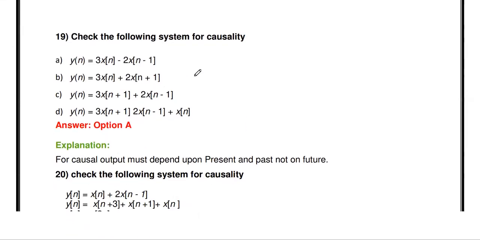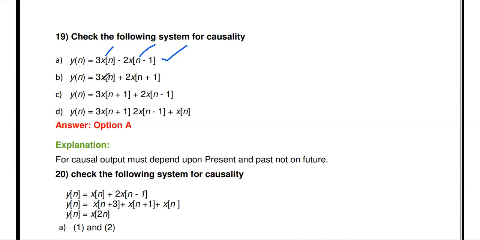It's a signal, one problem. Check the following system for causality. Causality is a condition to check whether a system is causal or not. You already know the definition. What is causal? If the output of the system does not depend upon future input. It may depend upon past input and present input. So you see the first equation, x of n means present input, x of n minus 1 means past input. So this is causal.